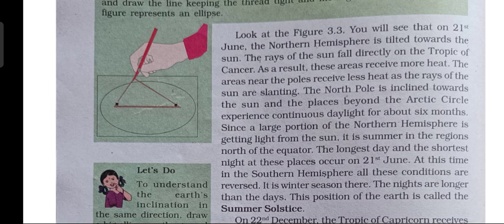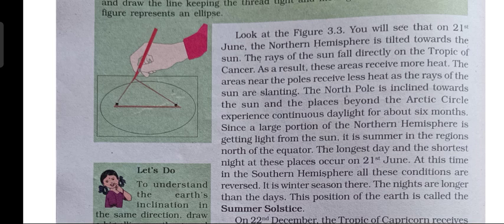Summer solstice occurs on 21st June, and on this day, the northern hemisphere is tilted towards the sun. Now, as a result, children, what happens? Direct rays of the sun fall on the Tropic of Cancer, and thus it is summer season in the northern hemisphere.